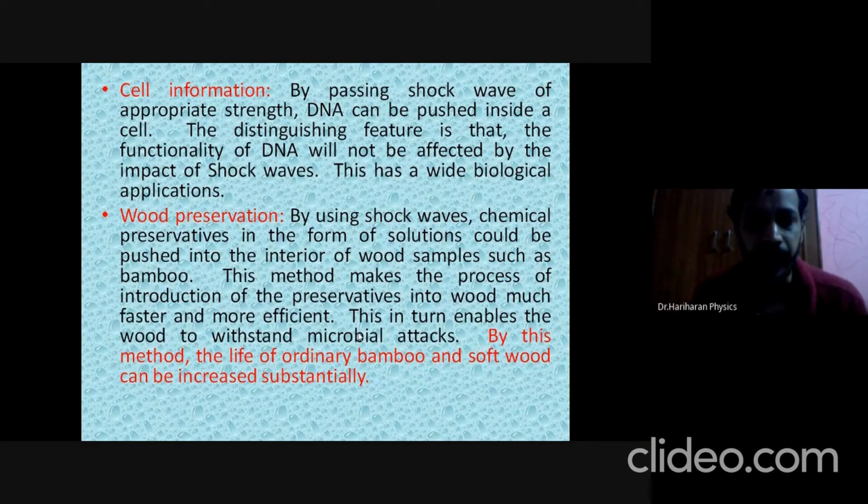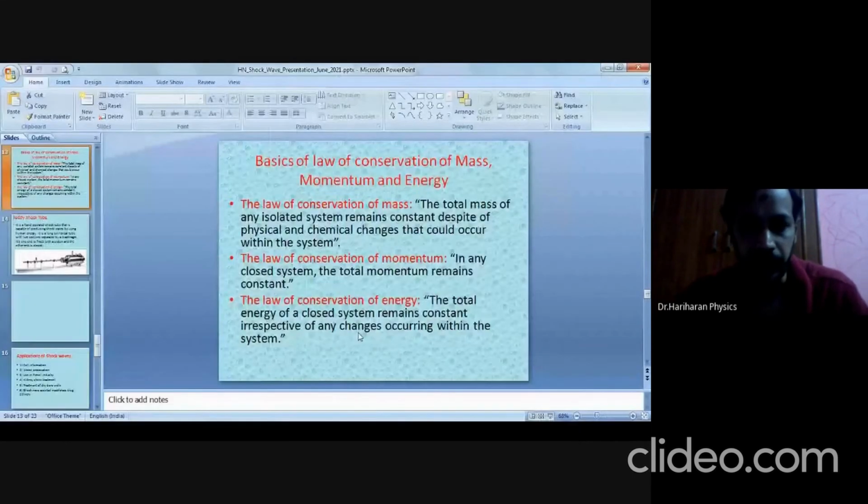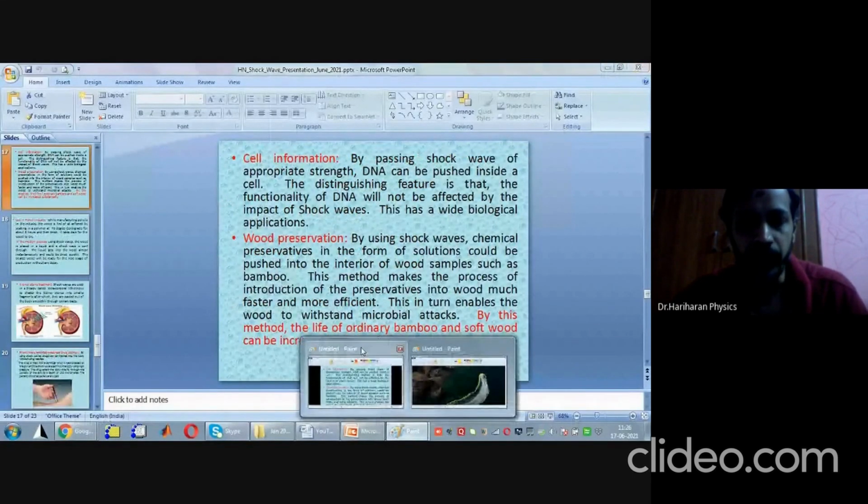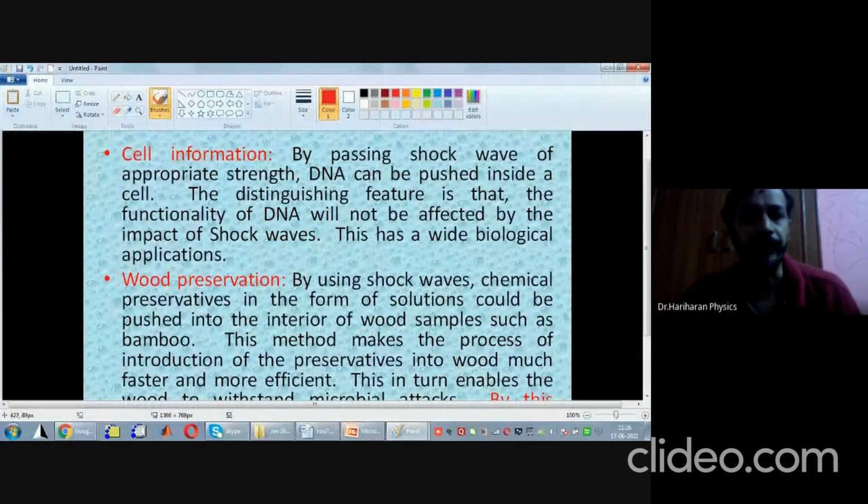Therefore, what is the key part? You have a blood sample, or a sample of cells collected from the tissue of a person, and in order to extract the cell information, you have to push DNA inside the cell.